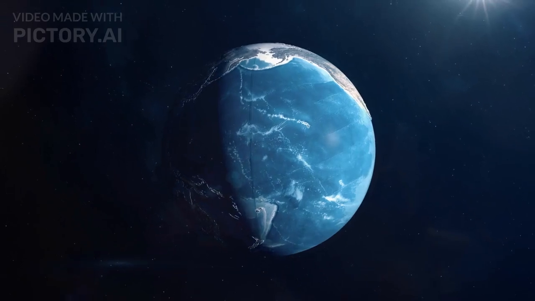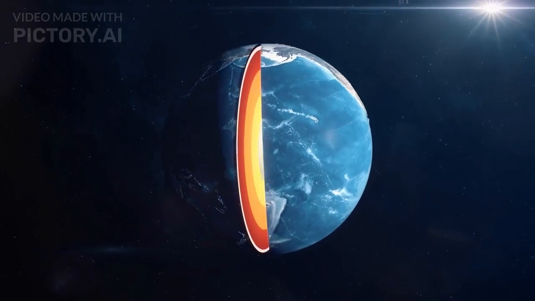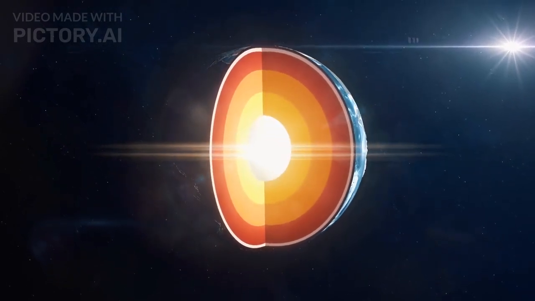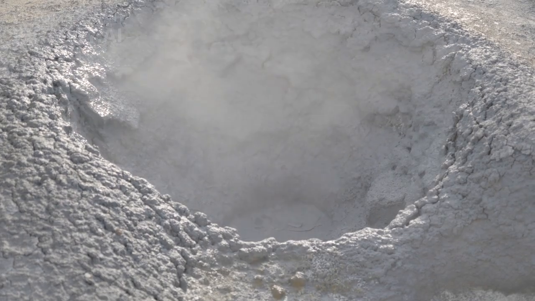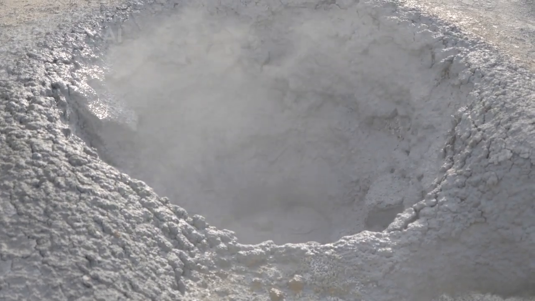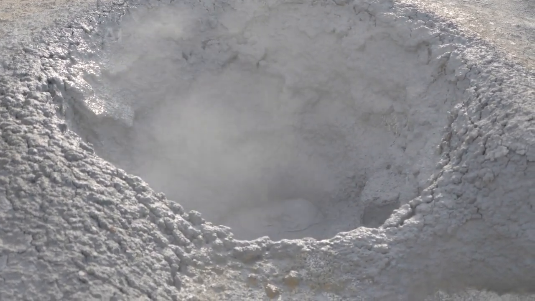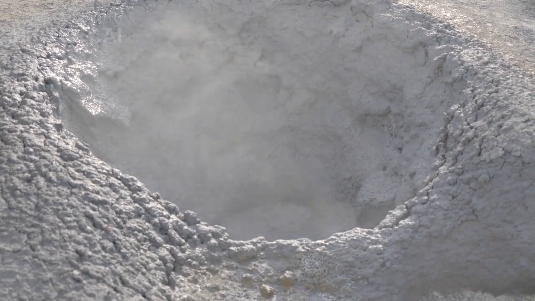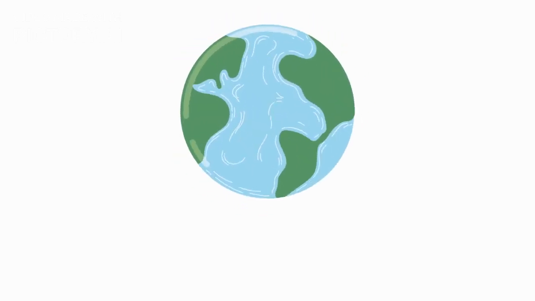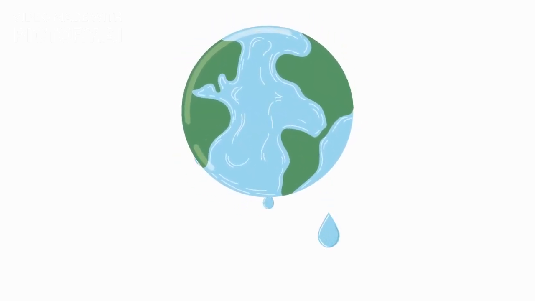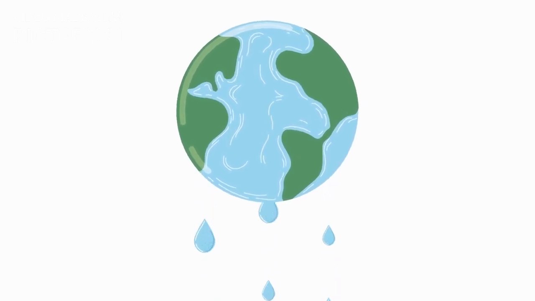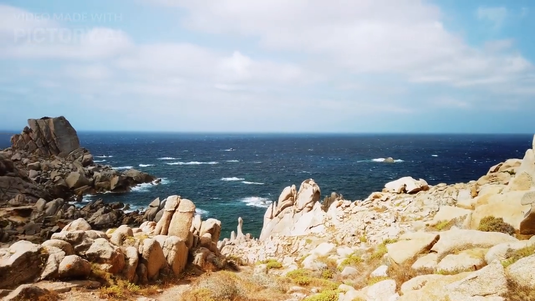Lighter elements rose to form the crust and mantle, whereas heavier elements, such as iron and nickel, sunk to form the core. An early atmosphere was created by the release of gases like carbon dioxide, methane, and water vapor during volcanic eruptions. Large seas formed as a result of rain filling the basins and water vapor condensing when the Earth cooled. However, how was the Moon formed?